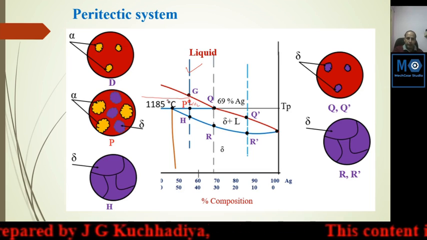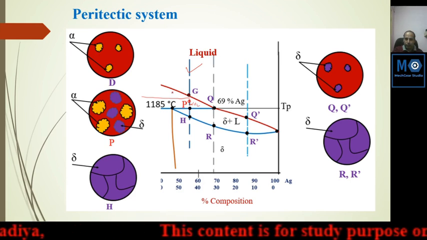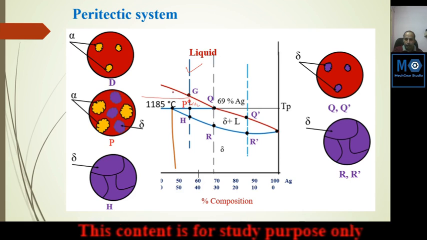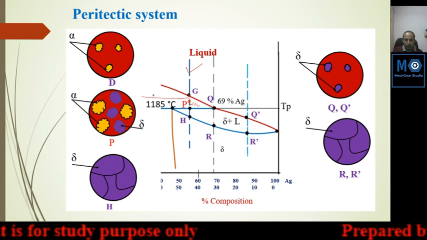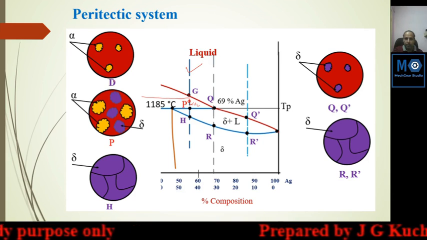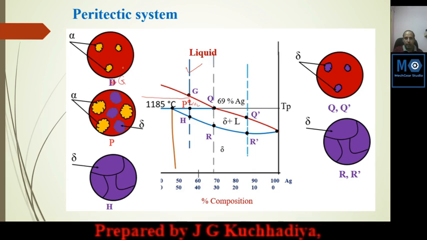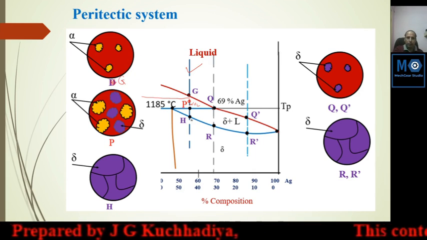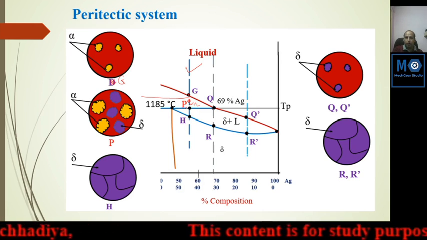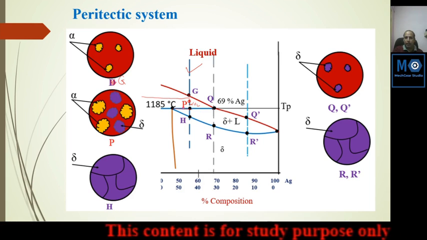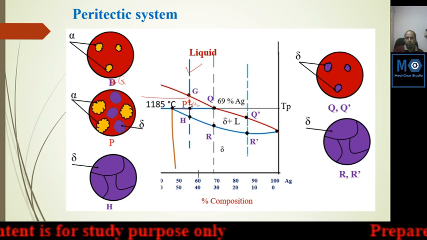Point G, solidification started, and here some mismatching of the points. Here it should be G. So at G alpha is started, and at point P, here is the solidus line. So this is a constant temperature line. In the same way, eutectic temperature, this is the peritectic line and this is an isothermal line.